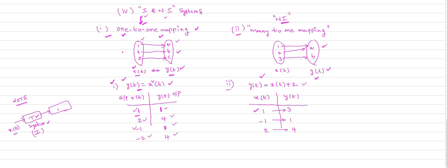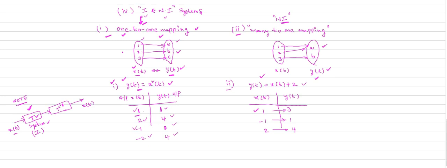If it is an invertible system, if you cascade the invertible system by an inverse of the system, that means T inverse. This is your invertible system, represented by capital T. Now if you cascade your invertible system by its inverse, that is T inverse, you will get the same output.